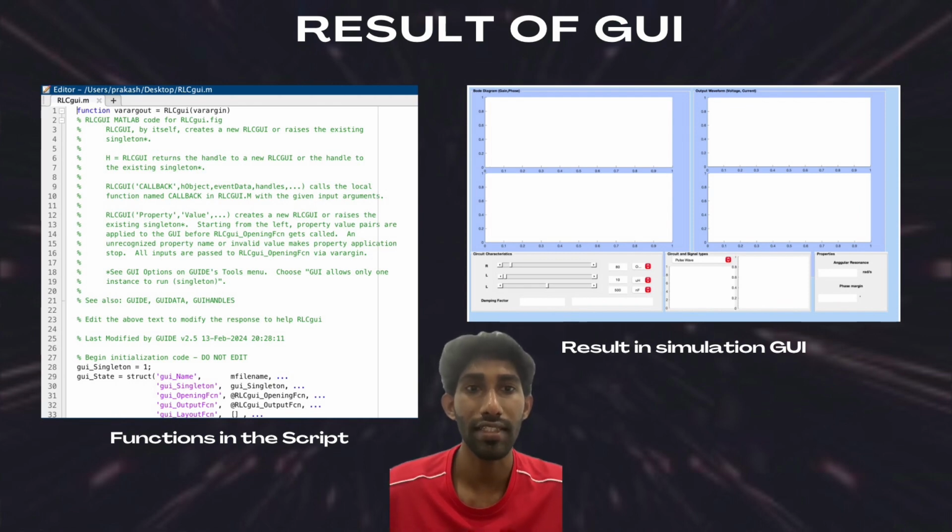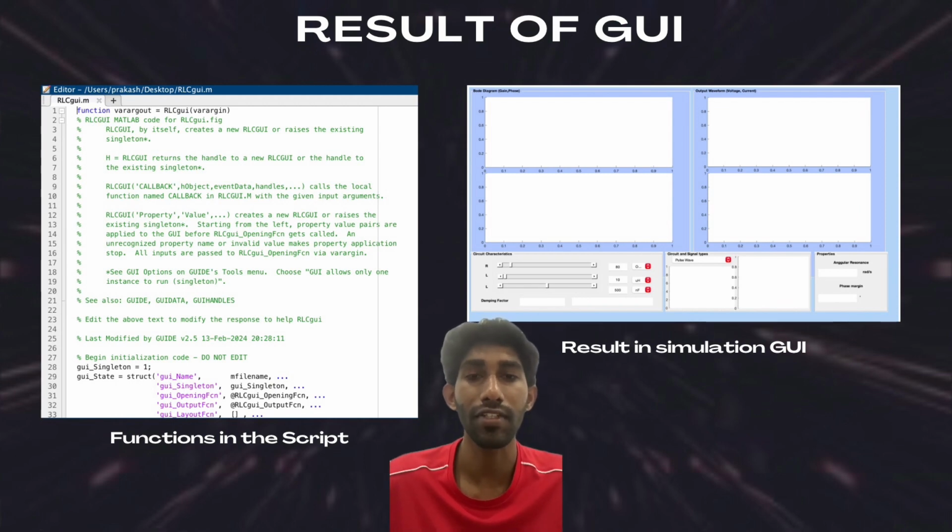And also you can see the damping factor. In the circuit and signal types, you can choose between pulse wave, sine wave, and triangle wave. And there are properties for angular resonance, whose value is in radians per second, and phase margin. So that's all for the graphical user interface for the RLC circuit.